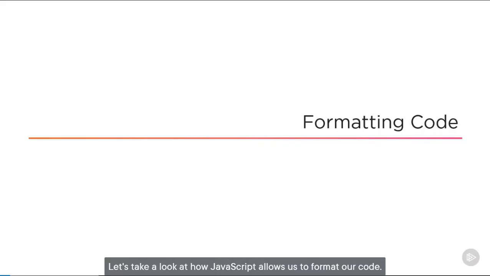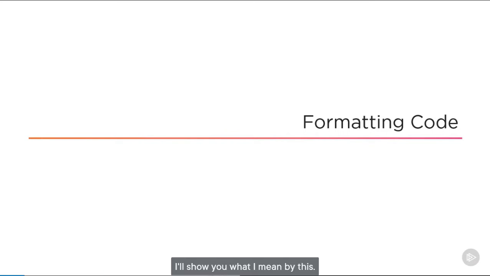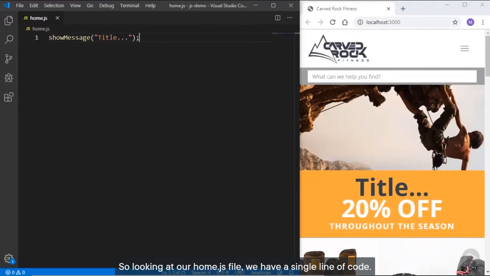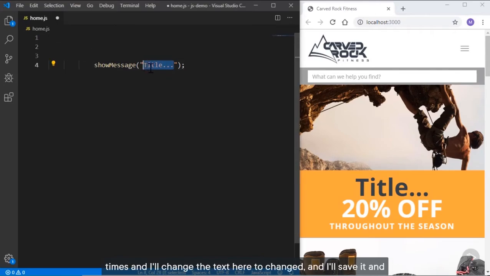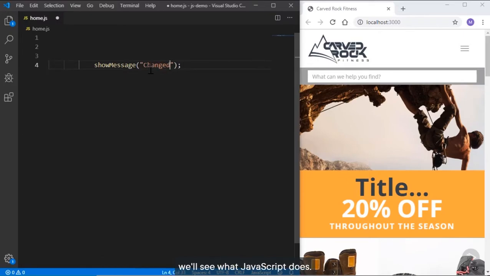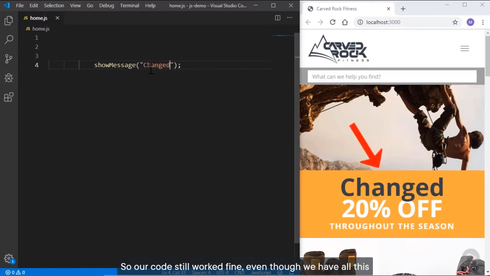Let's take a look at how JavaScript allows us to format our code. I'll show you what I mean by this. So looking at our home.js file, we have a single line of code. But what does JavaScript do about whitespace? Whitespace are things like spaces or tabs or even new lines. I'll hit enter a few times and I'll change the text here to changed and I'll save it and we'll see what JavaScript does.